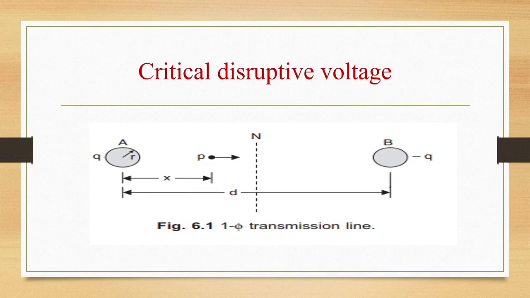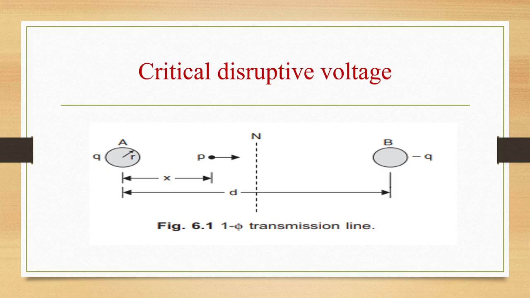In today's class, we will derive the critical disruptive voltage from the book Electrical Power Systems by C.L. Wadhwa. Consider a single phase transmission line as shown in the figure. Let r be the radius of each conductor and d be the distance of separation, such that d is very much greater than r. Since it is a single phase transmission line, let q be the charge per unit length on one of the conductors and hence minus q on the other. If the operating voltage is V, the potential of conductor A with respect to neutral plane N will be V by 2 and that of B will be minus V by 2.